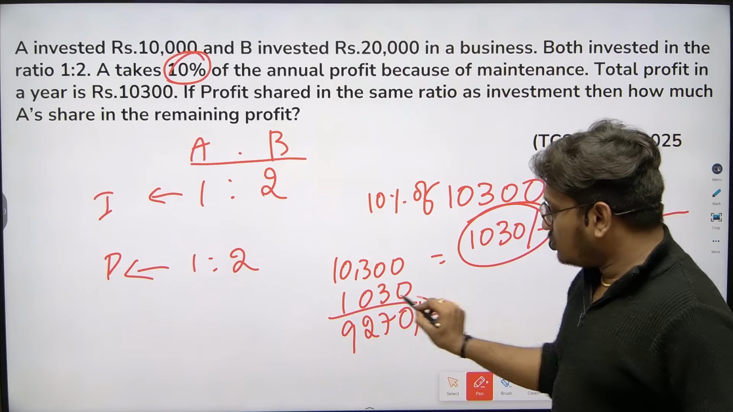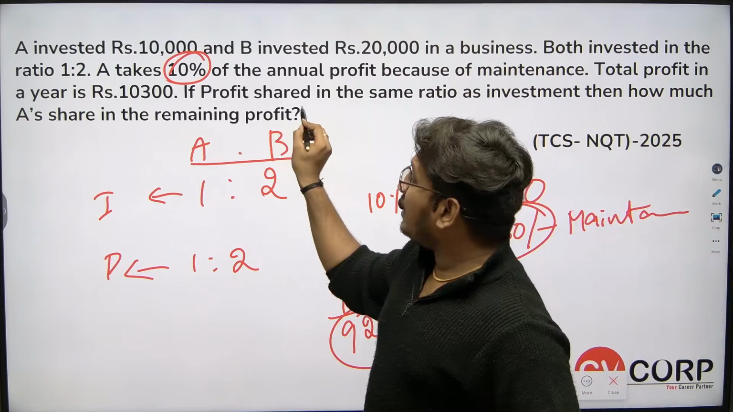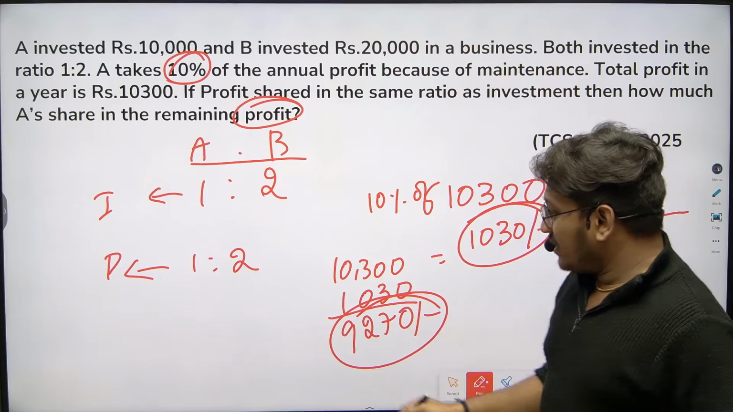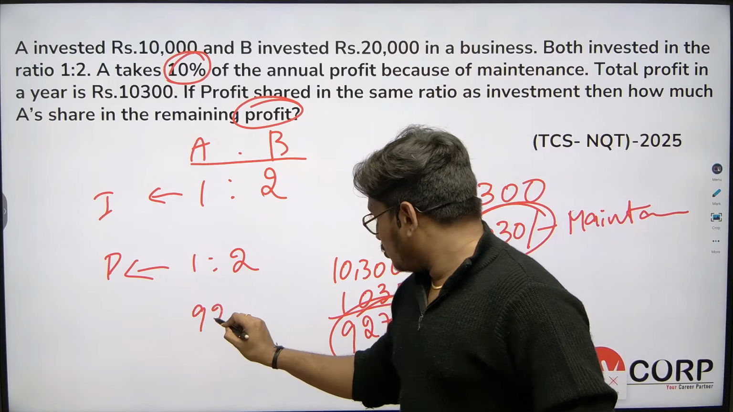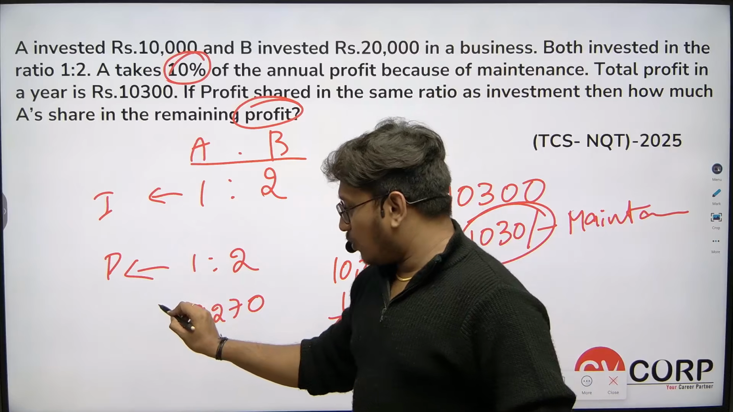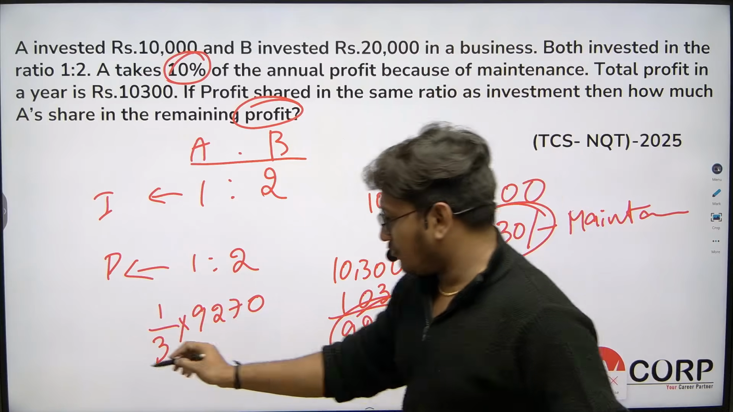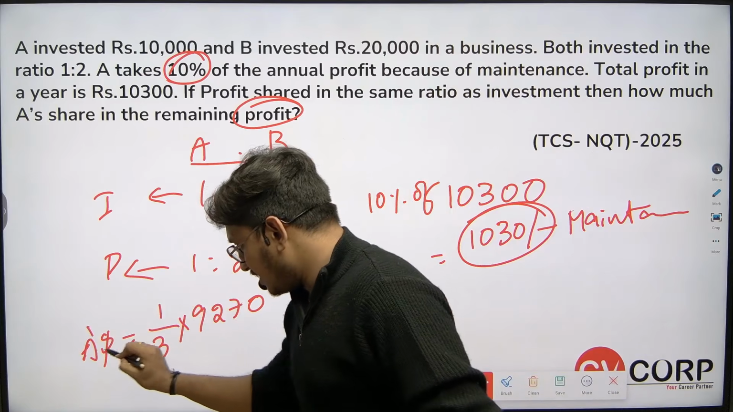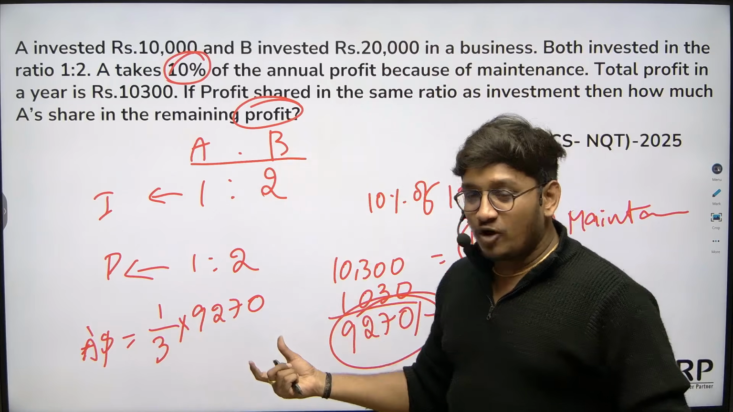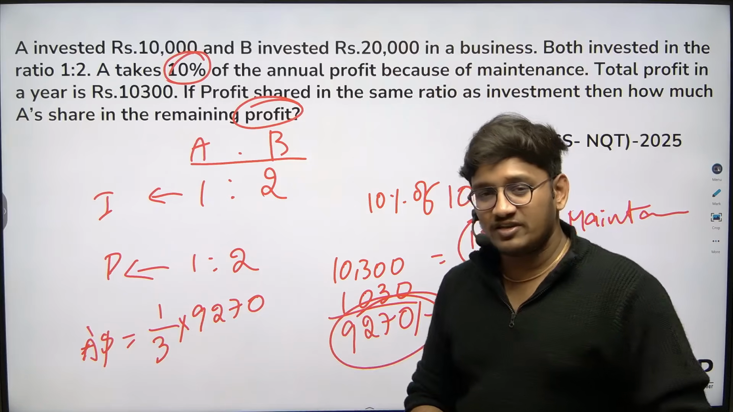Now they have the remaining profit. In the remaining profit, what should be A's share? So what is the remaining profit here? 9,270. A's part is 1 out of a total of 3, so A will get 1/3 of the profit. In case they had asked what will be B's profit, you should take 2 parts out of 3, 2 by 3 into 9,270, whatever it is.